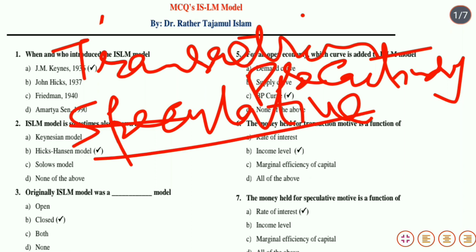Speculative motive refers to desire of the holder to keep cash balances as an alternative to financial assets like bonds. When interest rate rises, market value of bonds falls, hence demand for speculative motive becomes less and vice versa. That means interest rate and speculative demand for money are inversely related.